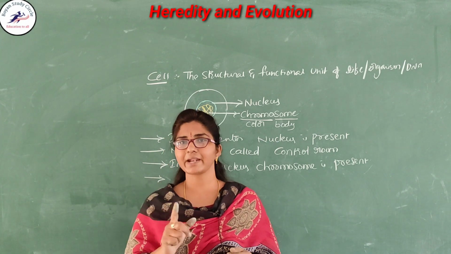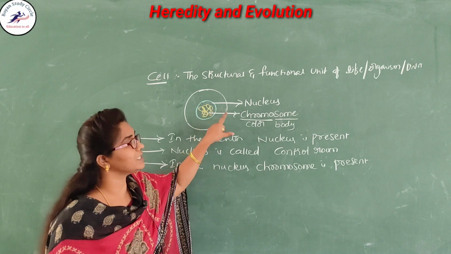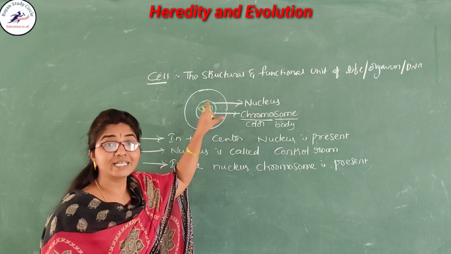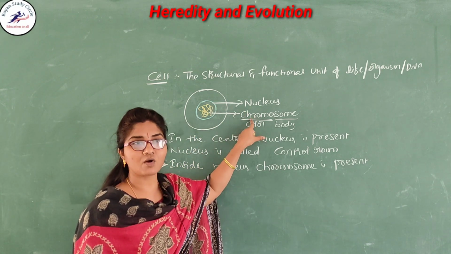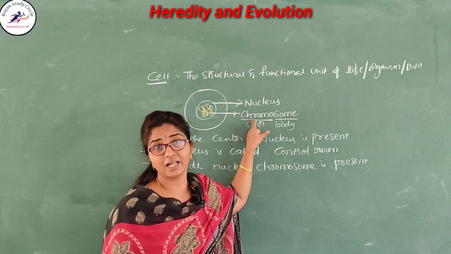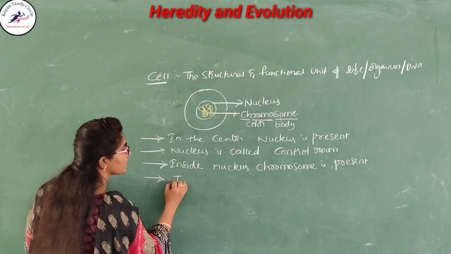All these characters are transferred through a special structure that is present inside of the chromosome, that is called the DNA. So, this DNA is called the genetic material.